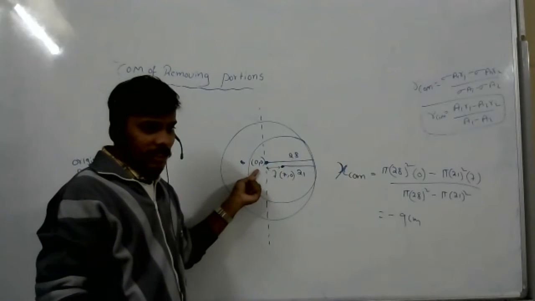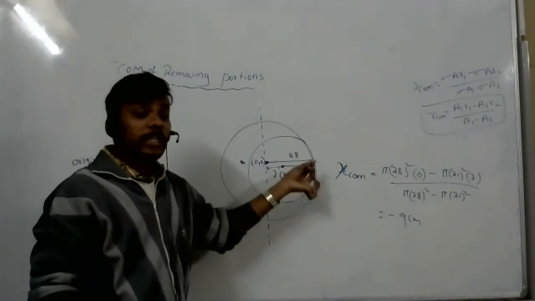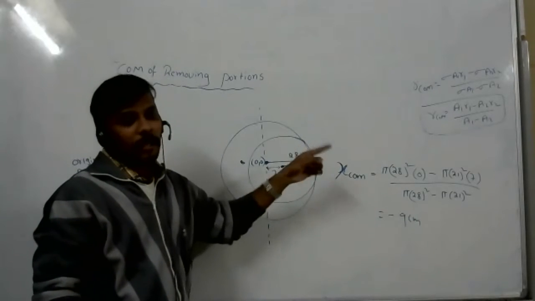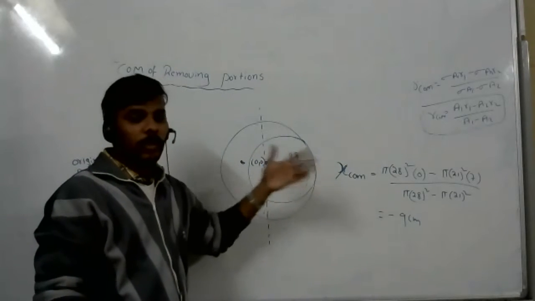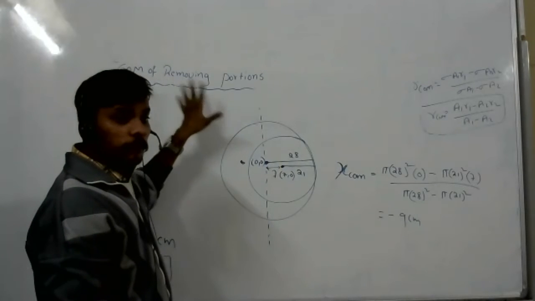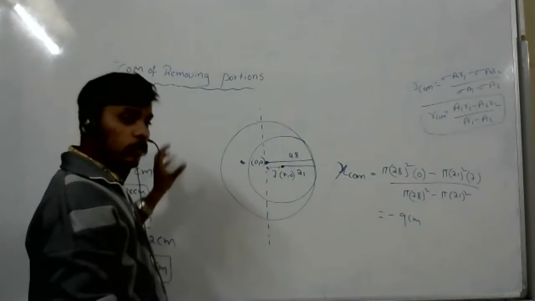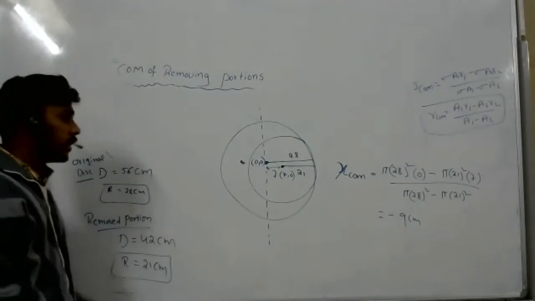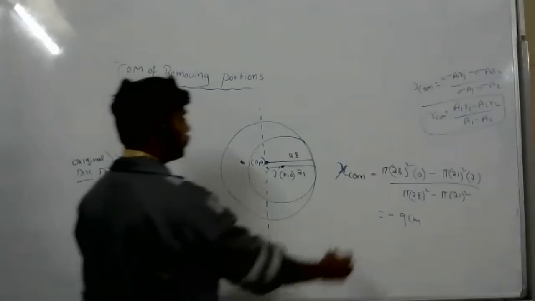If you take one as the origin 0, 0, and the other center of mass has a certain distance, that distance may be 7, 0 or 8, 0, whatever. Once we remove the portion, we can calculate where the center of mass is using this formula.